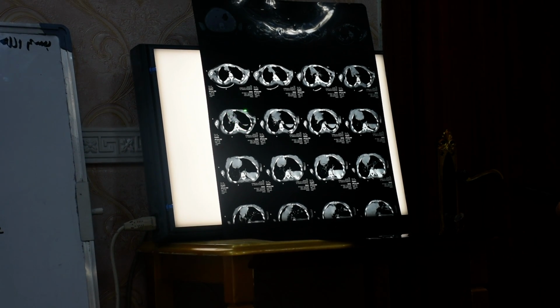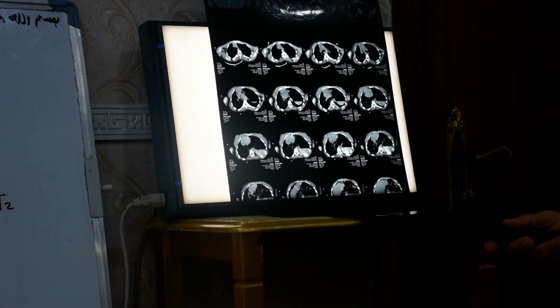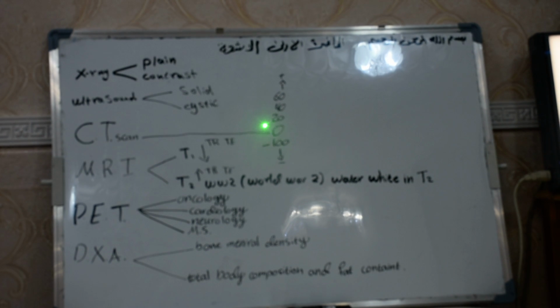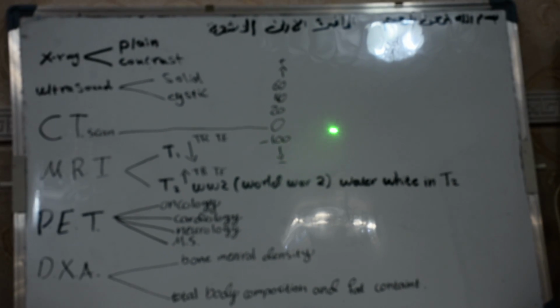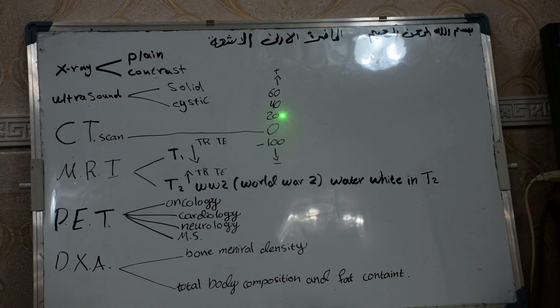So there are multiple different tissues. Look at this. Zero density means fluid. Above zero, 20, is infarction. We see it in the brain. Above infarction, 40, is soft tissue. This is a soft tissue, and this is a soft tissue.